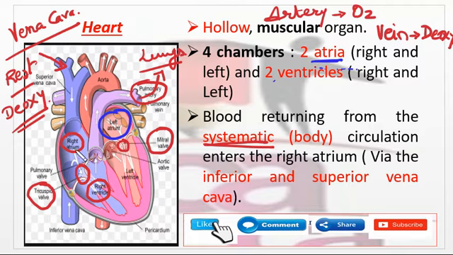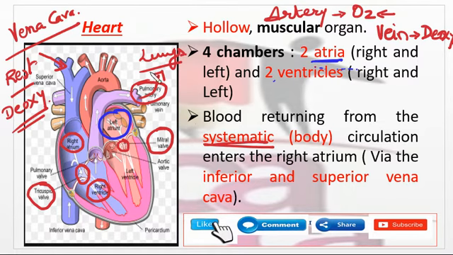It is entering the right atrium, then the right ventricle. It is deoxygenated, but it is sent to the lungs via the pulmonary artery. So the only artery which is carrying deoxygenated blood is the pulmonary artery, whereas all the rest of the arteries carry oxygenated blood. Okay, so try to understand this.